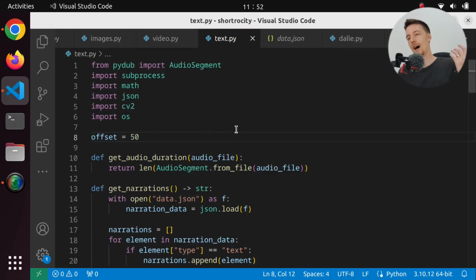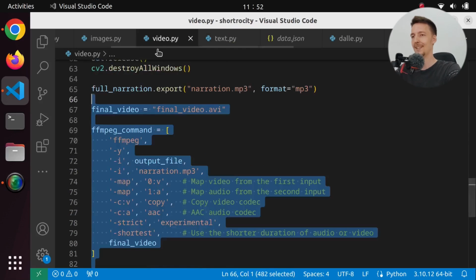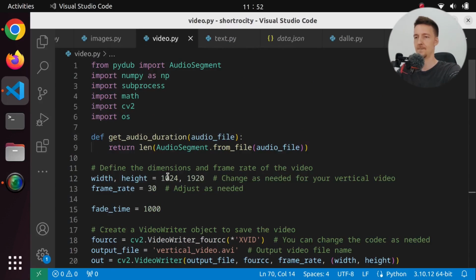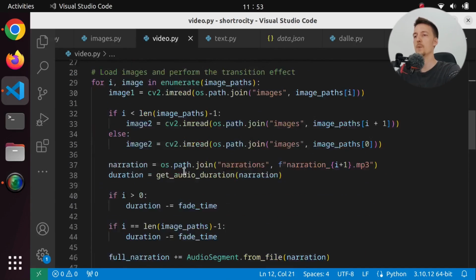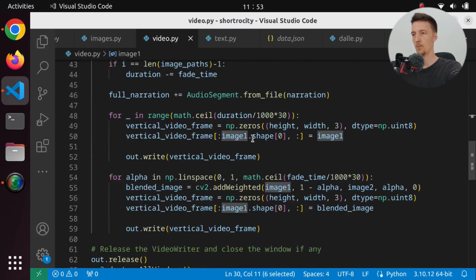So now, how about we put all of this together, and then we are going to have a complete script that creates the full YouTube short from a source content. Although, I have one more thing. It is this video size. So this should be 1080, so that it's actually the correct aspect ratio for a short. So the problem was that we are copying the image into the canvas somewhere in here, but the shapes are different